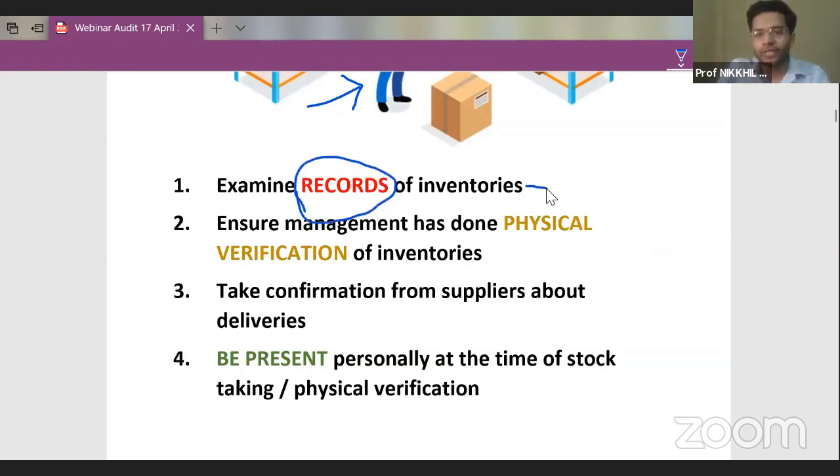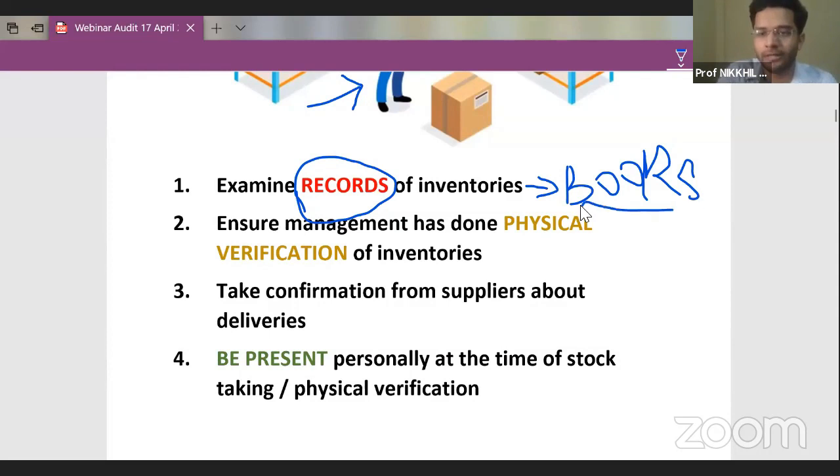And where are you going to see the records of inventory? You are going to see them in the books of accounts, the financial books. Please don't think that my handwriting is really bad, but this pad is not allowing me to write properly.